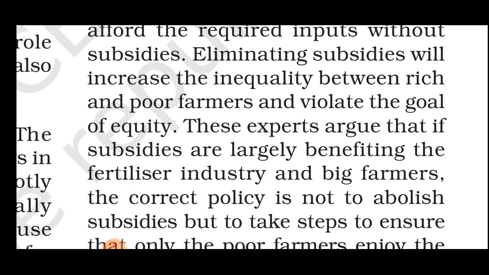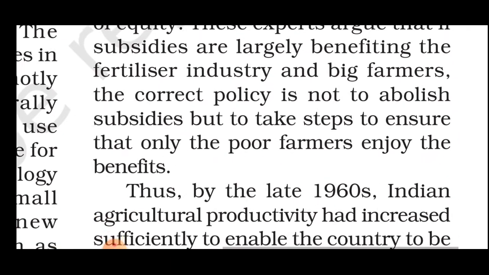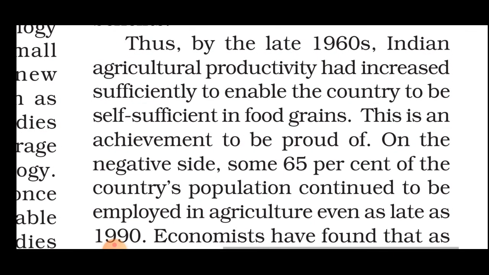So these experts then argue that if subsidies are largely benefiting the fertilizer industry and big farmers, then the correct policy is not to abolish subsidies, but to take steps to ensure that only the poor farmers enjoy the benefits. Thus, by the late 1960s, India's agricultural productivity had increased sufficiently to enable the country towards self-sufficiency in food grains. This is an achievement to be proud of.